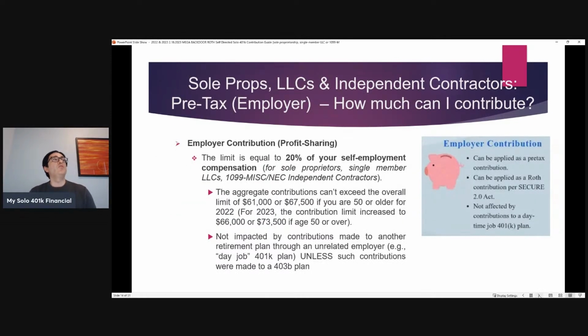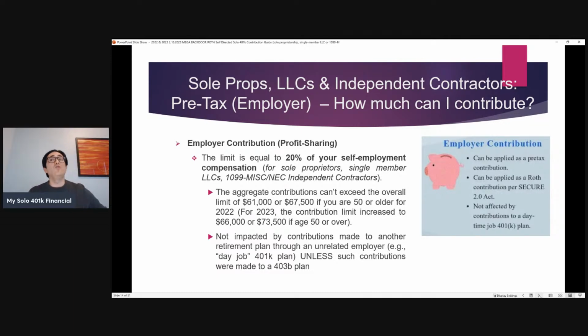So now let's flip to the employer contributions. Remember, when you're self-employed, you're both the employee and the employer. So employer contributions are also referred to as profit-sharing contributions. So the limit is 20% of your self-employment compensation. Remember, for someone whose self-employed business is taxed as a sole proprietor, single member LLC, or a 1099 independent contractor, your self-employment compensation is line 31 of Schedule C, less 1/2 of the self-employment tax.